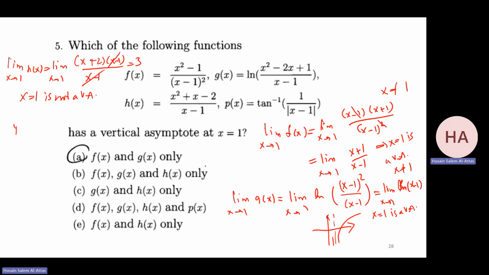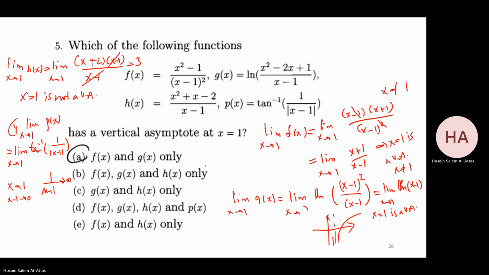The fourth one, limit of p of x as x goes to 1. That will be limit as x goes to 1 of tan inverse of 1 over absolute value of x minus 1. So if x goes to 1, x minus 1 goes to 0. So I'm getting 1 over absolute value of x minus 1, which will go to infinity, because this will be positive, and positive goes to infinity.